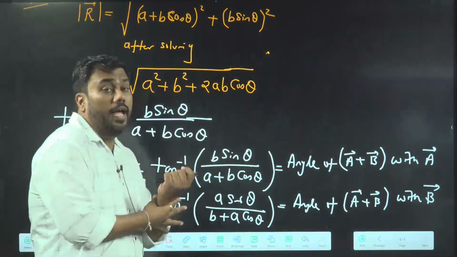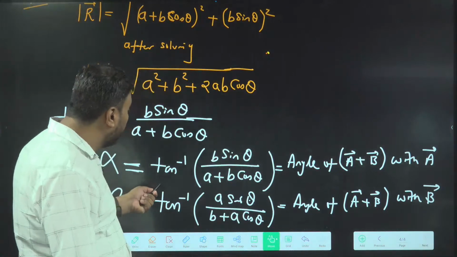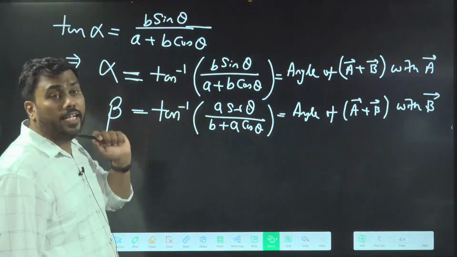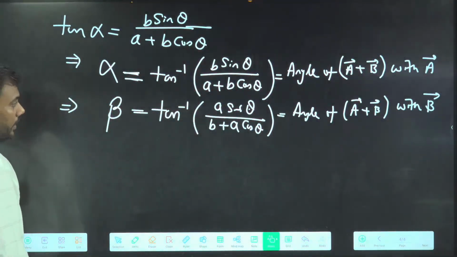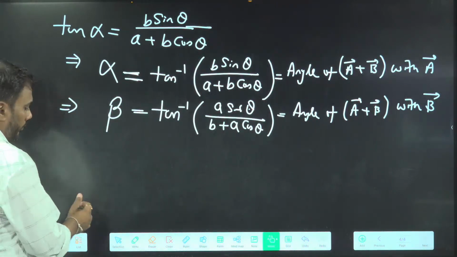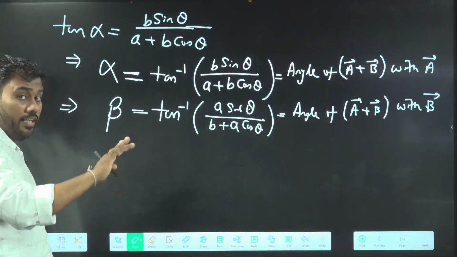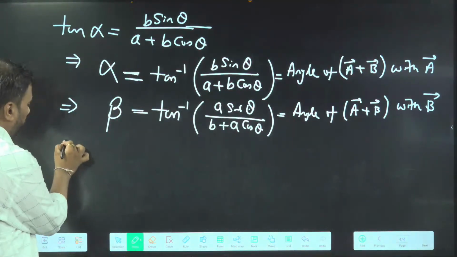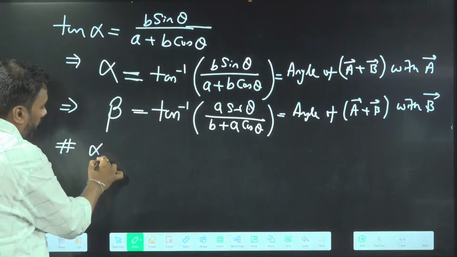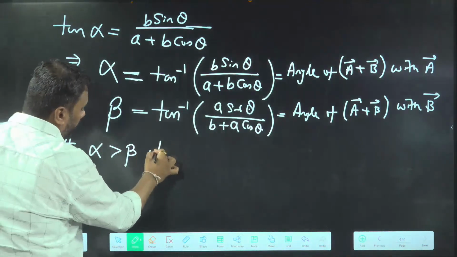And we also need to tell sometimes with which vector the angle will be more. The angle will be more with the vector whose magnitude is less. We can write this: alpha will be greater than beta.